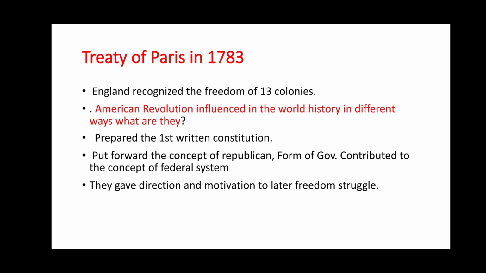The American Revolution influenced world history in different ways. What are they? It prepared the first written constitution. Put forward the concept of republican form of government. Contributed to the concept of federal system. They gave direction and motivation to later freedom struggles.